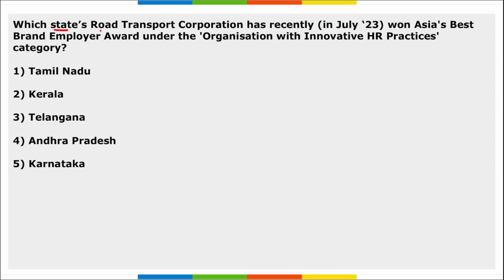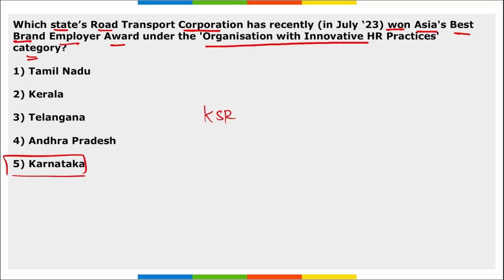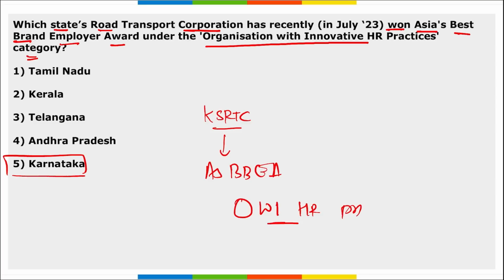Next, which state's Road Transport Corporation has recently won Asia's Best Brand Employer Award under the Organization with Innovative HR Practice category? It is Karnataka. Correct? I repeat, Karnataka State Road Transport Corporation. It has won Asia's Best Brand Employer Award under the category Organization with Innovative HR Practices.